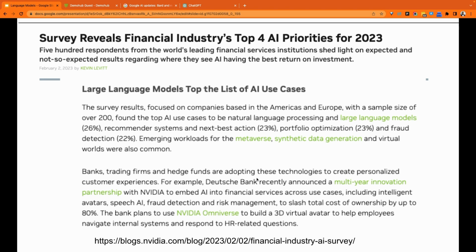Here on the screen, you can see another article. This one is coming from the NVIDIA blog. It talks about a survey of the top executives and their priorities for AI for 2023. And guess what? Large language models are at the top of that list for use cases for AI. So AI has gone mainstream. I think we all can agree on that. And language models are trailblazing as far as the use cases and the adoption we're going to see from AI is concerned. So links to all of this will be in the description below if you want to go ahead and read a lot of these articles.